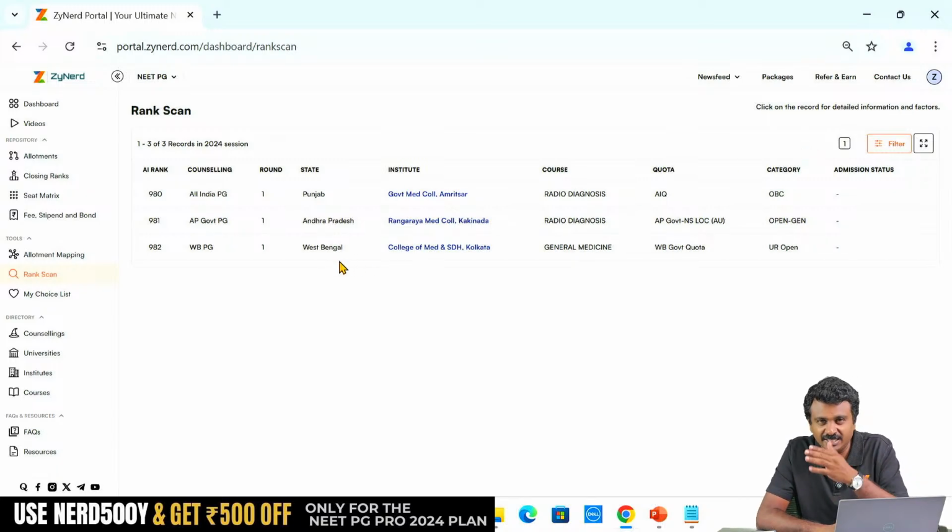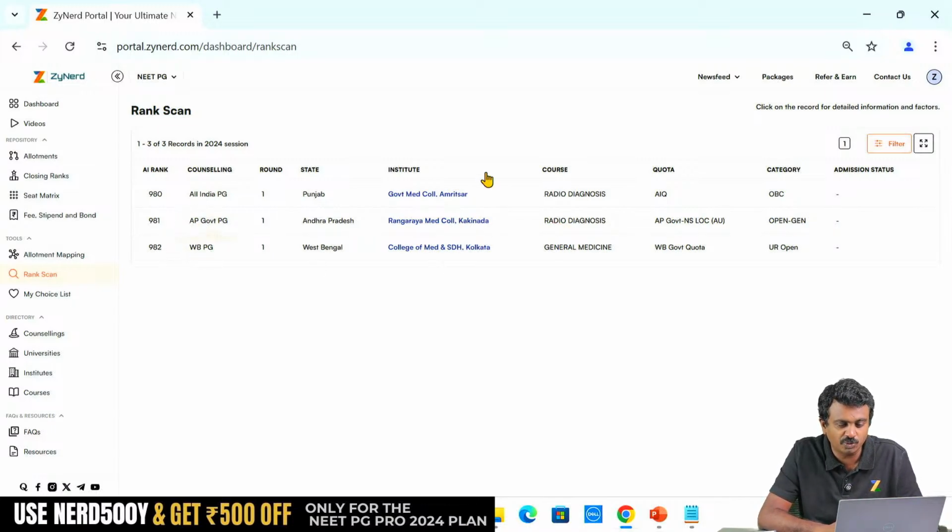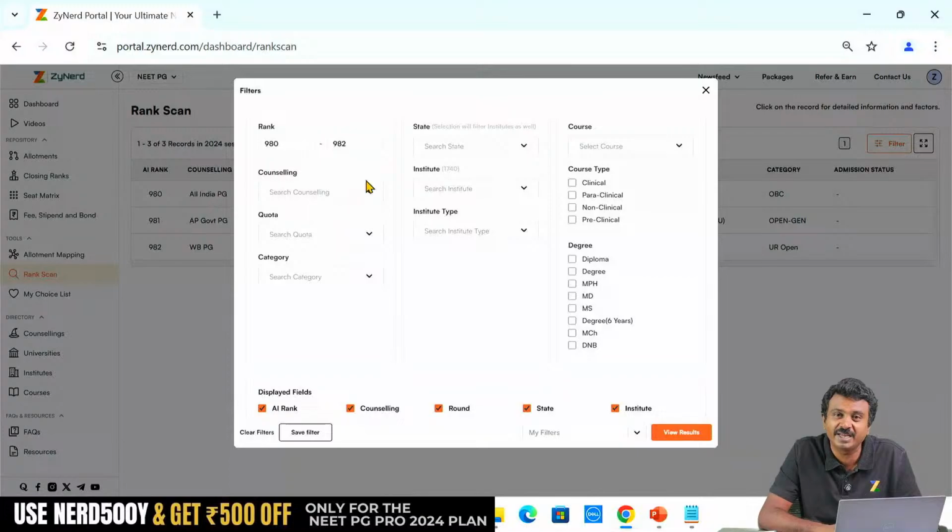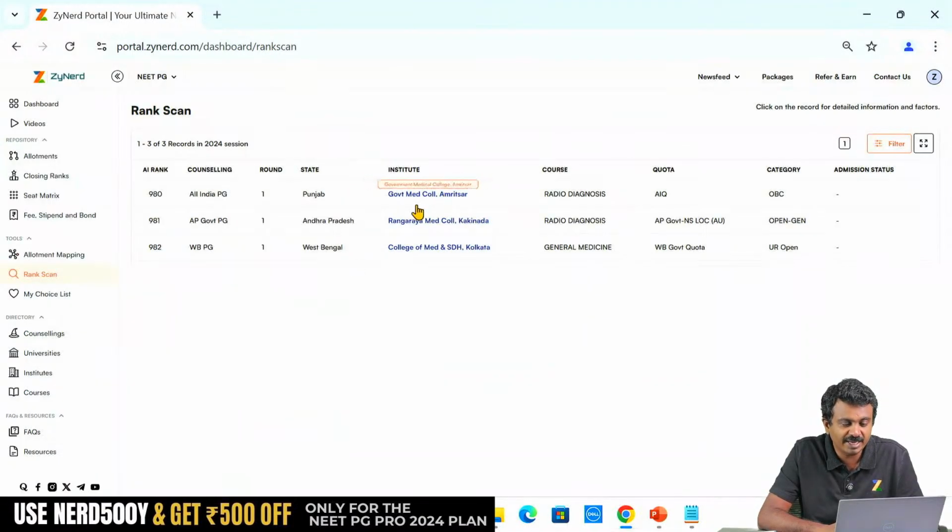I am not sure whether you are taking the exact rank. If this is the case, this candidate was not allotted in All India, you can obviously see that 981, 982 was not allotted in All India, otherwise they would be appearing here, correct? So 980 was allotted in All India quota, 981 was allotted only in Andhra Pradesh government quota and West Bengal. These candidates may not come back to All India.